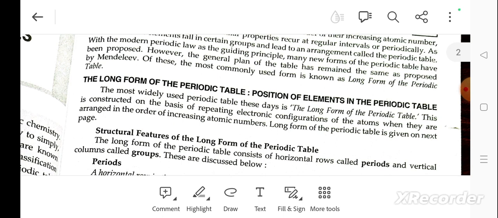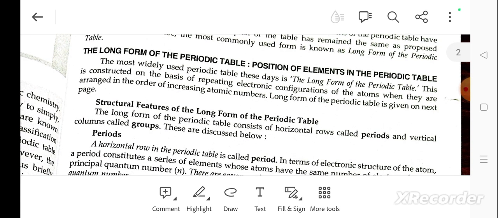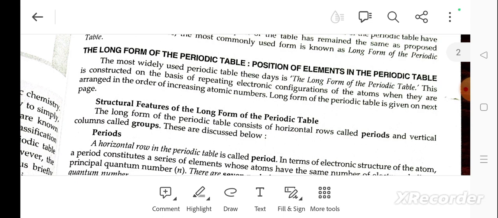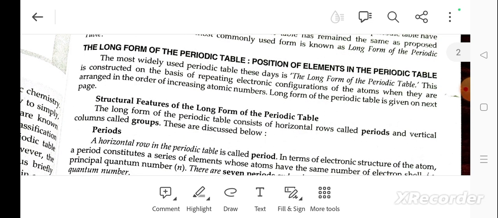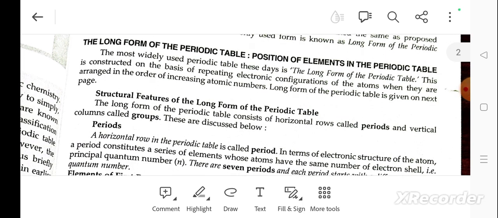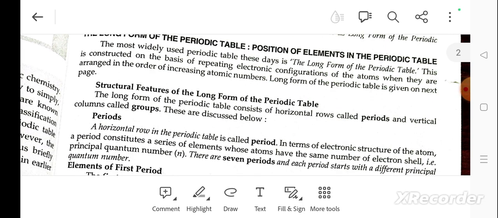The long form of the periodic table, position of elements in the periodic table. Mostly, the periodic table used these days is the long form of the periodic table. This is constructed on the basis of the repeating electronic configuration of the atoms, which are arranged in order of increasing atomic number. The long form of the periodic table is given on the text page.